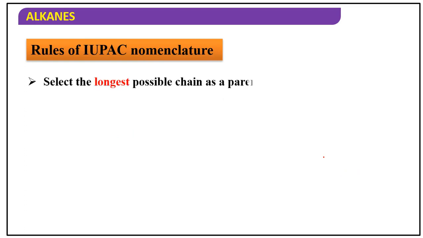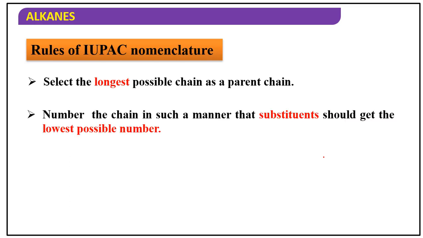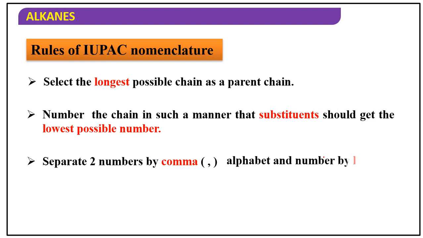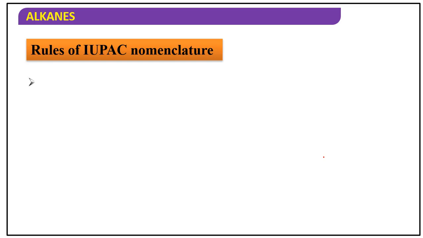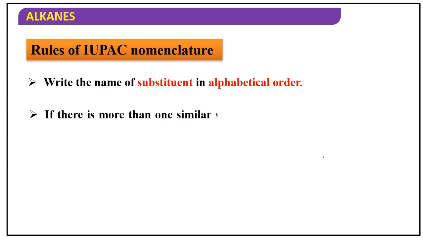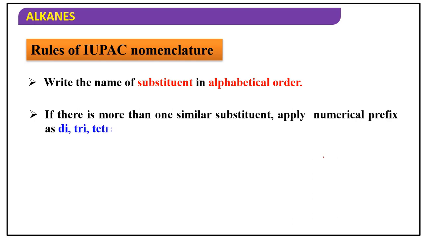Rules of IUPAC nomenclature. See, first rule, select the longest possible chain as parent chain. Here continuous carbon chain is important. Number the chain in such a manner that substituents should get the lowest possible number. Separate 2 numbers by comma, alphabet and number by hyphen. Write the name of substituent in alphabetical order.